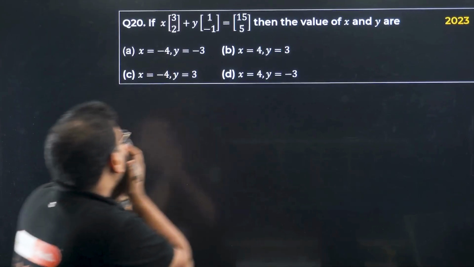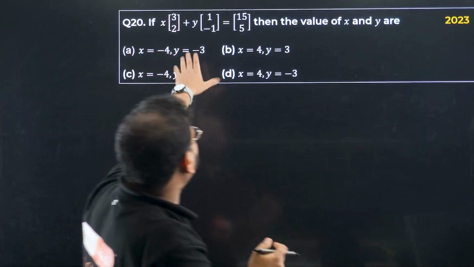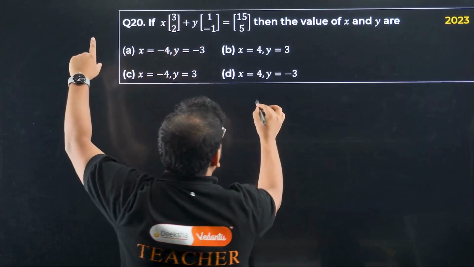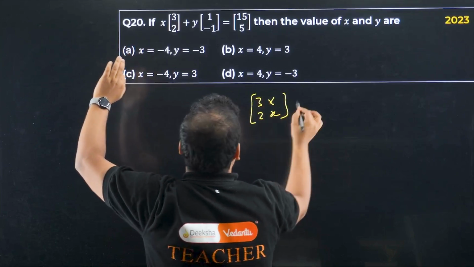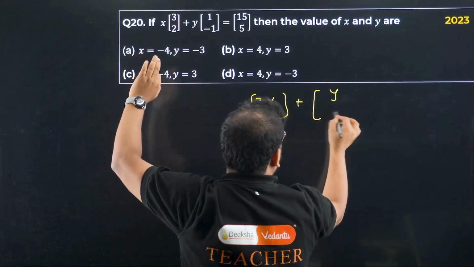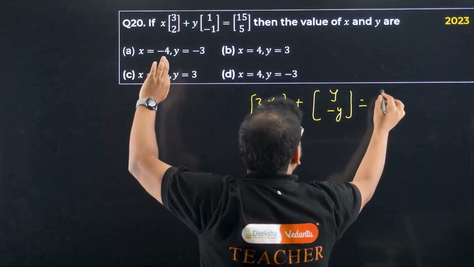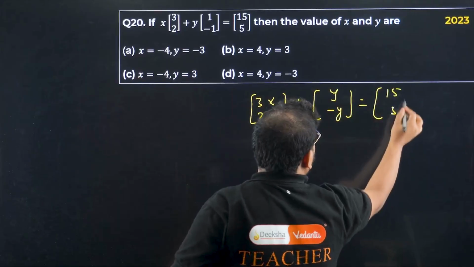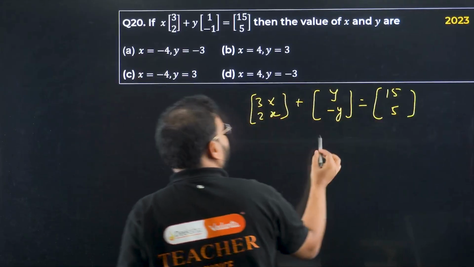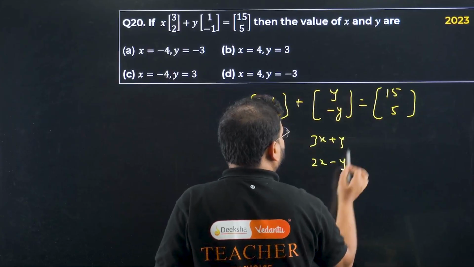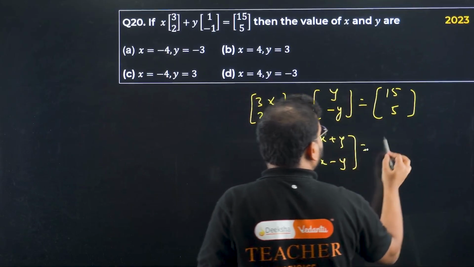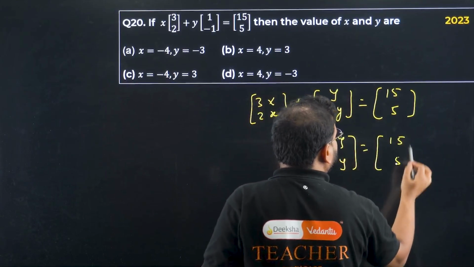Again an equation based question. X into 3 will become 3X, 2X over here plus Y minus Y over here equals 15 and 5 over here. If you make the equations and add them, 3X plus Y and 2X minus Y, same thing we did a couple of questions back.